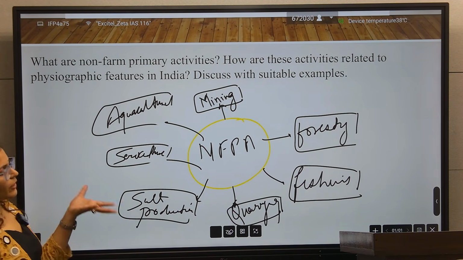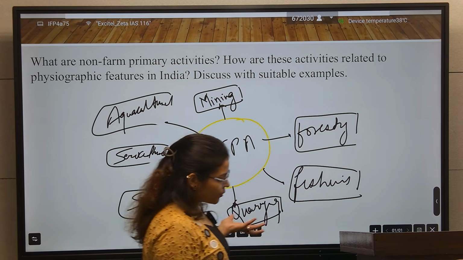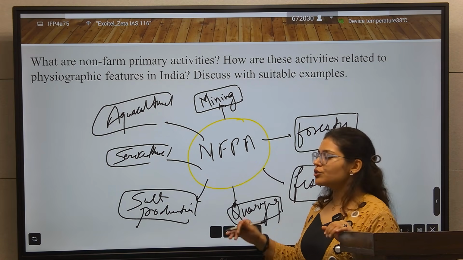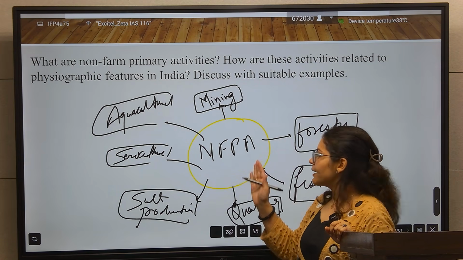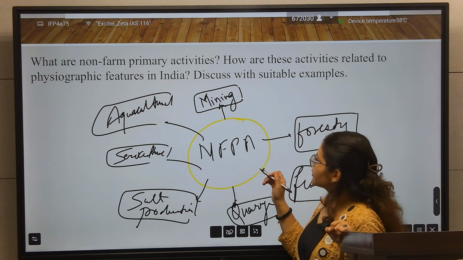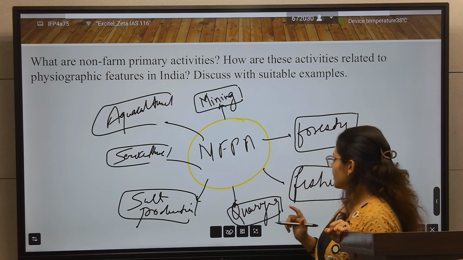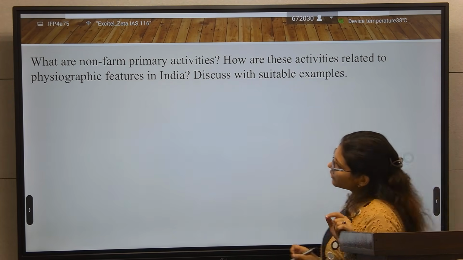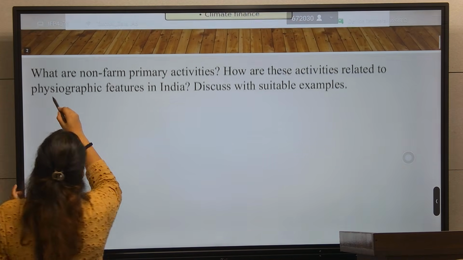So after the introduction, you can use this type of flowchart, defining what the non-farm primary activities are. After that, the body part.